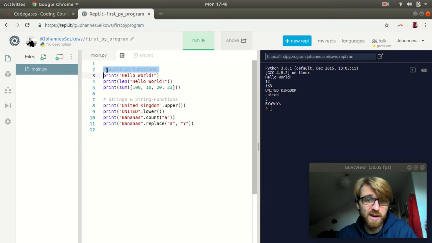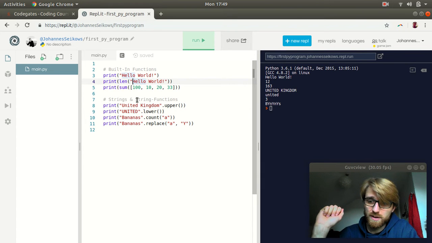What we've done here is an example of that, right? We've just used these comments and gave them a sort of heading. This is the string section, this is the built-in function section, and so forth. This is also important because when you ever get to the stage of working with other programmers on your code, comments are a way of communicating to your fellow programmers what you are thinking in a piece of code, what it's supposed to do, and all these things.